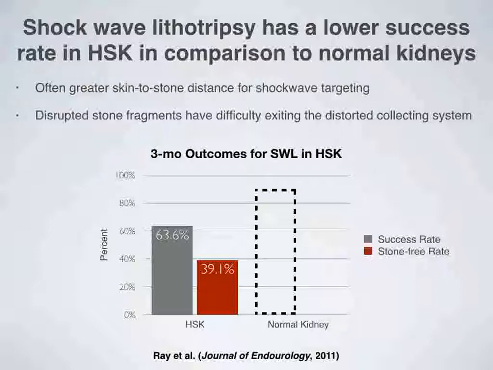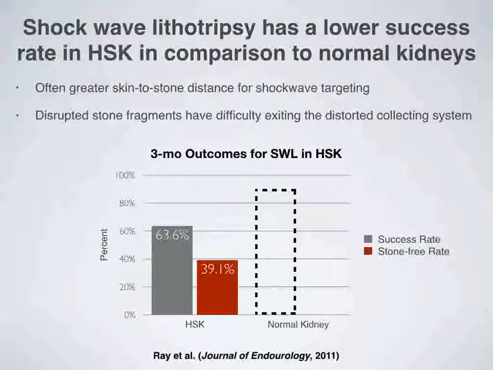Specifically, the abdominal location of the horseshoe kidney leads to a greater skin-to-stone distance, and the often impaired drainage system in the horseshoe kidney decreases the chance for disrupted stone fragments to exit the collecting system. A study conducted at the University of Toronto in 2011 sought to analyze the success rates for shockwave lithotripsy in horseshoe kidney patients. They performed a retrospective review for 18 years of patients with horseshoe kidney at their institution who were treated with extracorporeal shockwave lithotripsy. Full data was available for 29 patients over that time period. The mean size for the treated stones was 1.1 centimeters, and almost all patients required at least 2 treatment sessions.